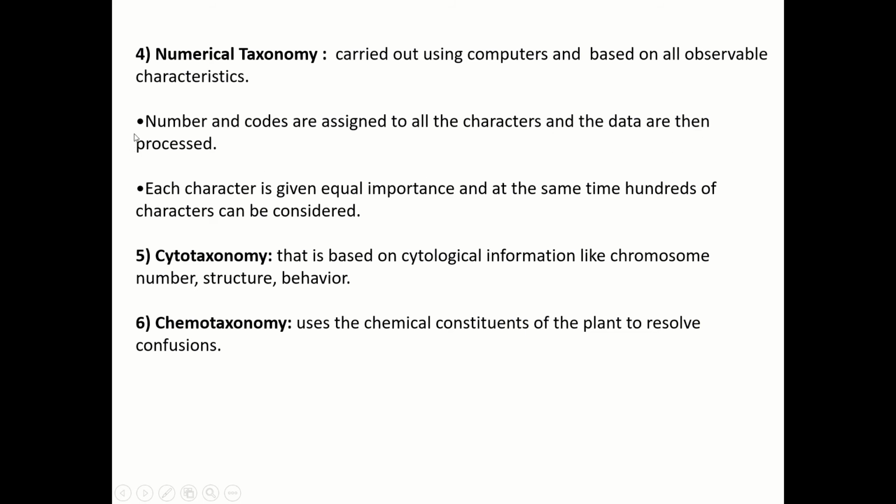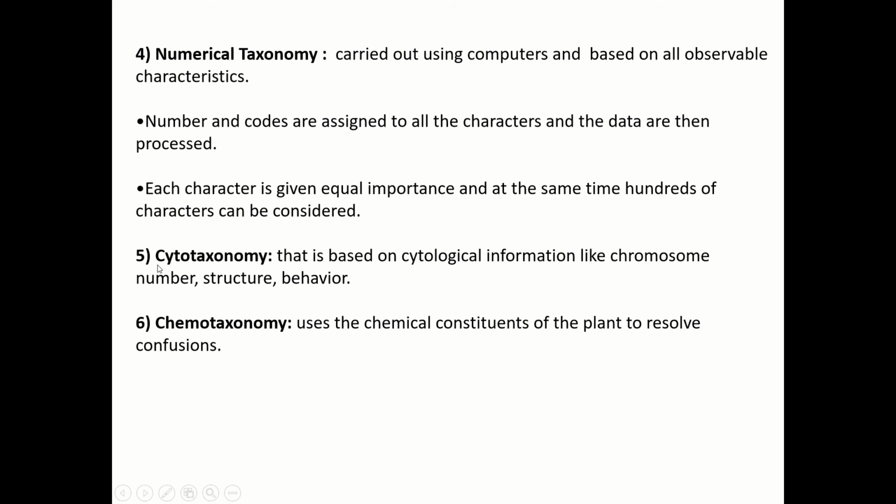Each character, say leaf, then flower, is given a number and the data is processed on that basis. Each character is given equal importance. At the same time hundreds of characters can be considered. So one advantage is that so many characters can be considered at the same time in this system.